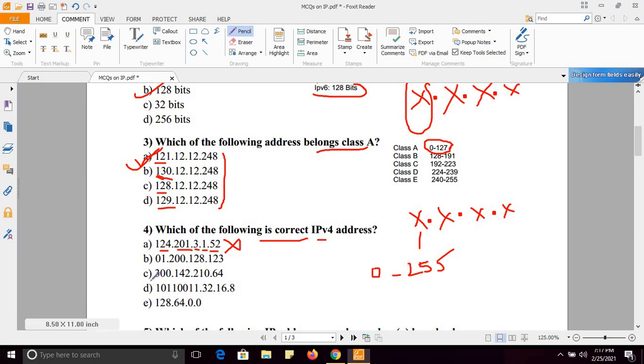Option C, let us see option C. Here it is 300, so it is also wrong. And here it is a combination of binary as well as a decimal, again wrong. Now two options are left, option B and option E. Fine. Option B is also false because 0 1, it is binary, so it is false. So right answer is option E. So option E is the correct IPv4 address.